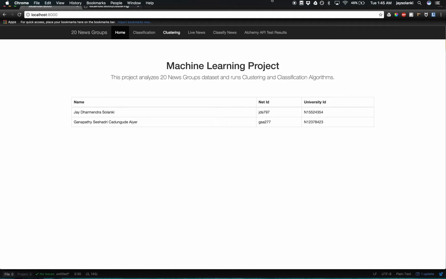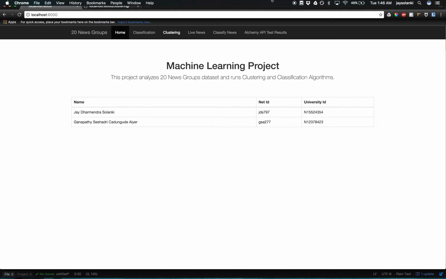And we also wanted to compare the clustering algorithms versus the labeled documents. That is, whether all the labeled documents of the same label fall under the same cluster or not. And then we wanted to use Alchemy API to classify the news, as Alchemy provides concept based news. Then the most important thing of this project was to classify live news. That is, the user can go to a screen and there would be live streaming of news using CNN API, and he would be able to see the news categorized.